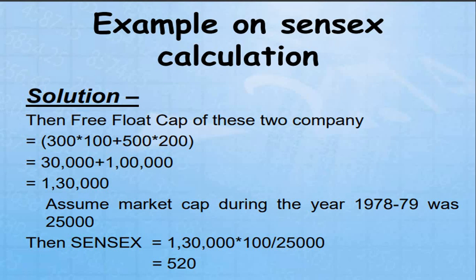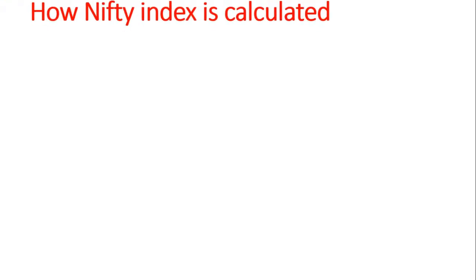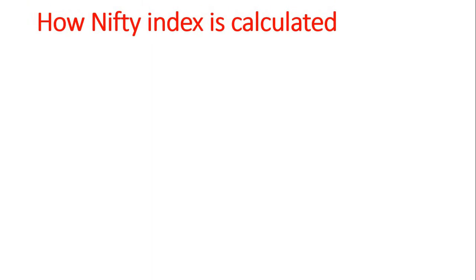Now one more major index or indicator we know is Nifty. We can call it Nifty 50. Nifty is an amalgamation of two words, Nifty's 50. It comprises 50 stocks in its index. In BSE, 30 stocks; here in NSE, Nifty 50 comprises 50 stocks in its index. How is the Nifty index calculated?